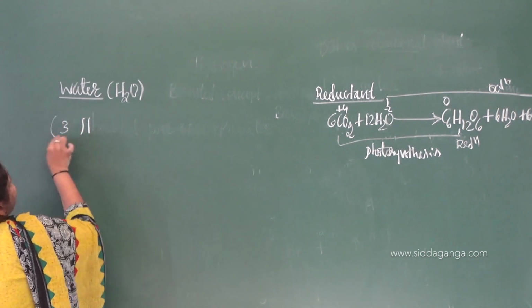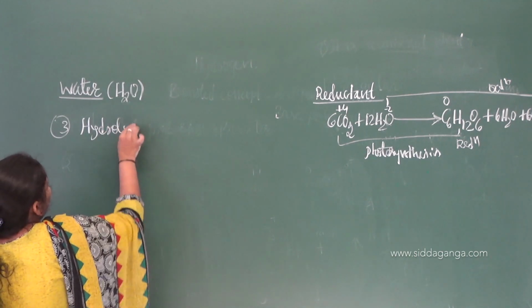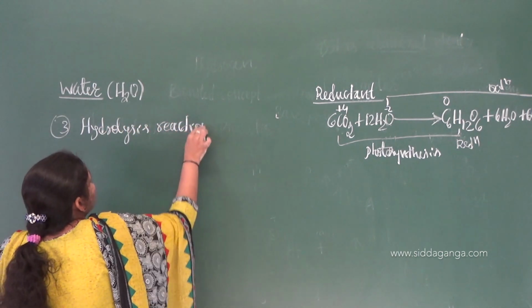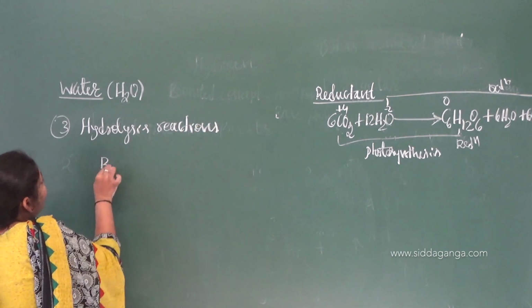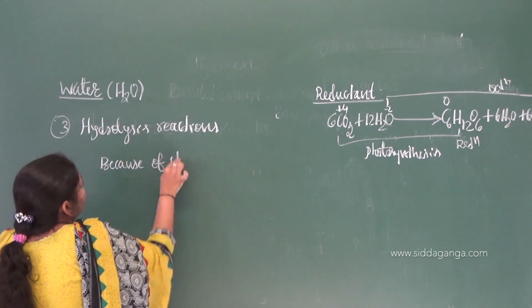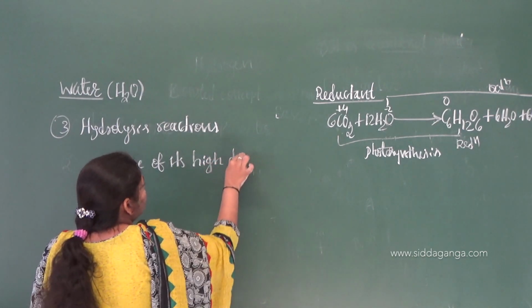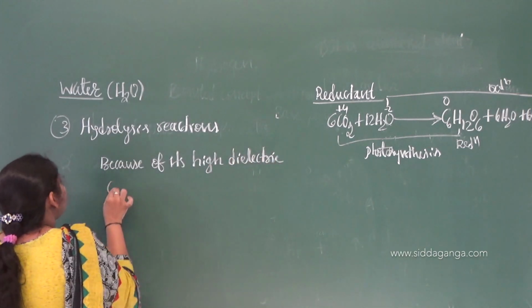I think it is the third property, right? Hydrolysis reactions. So because of its high dielectric constant, that is very important, dielectric constant.